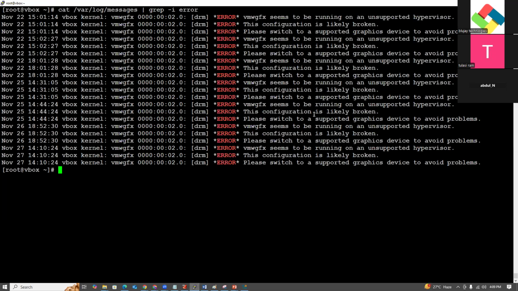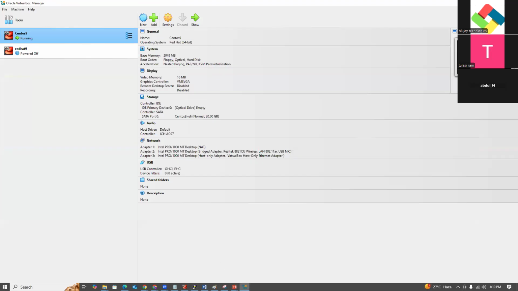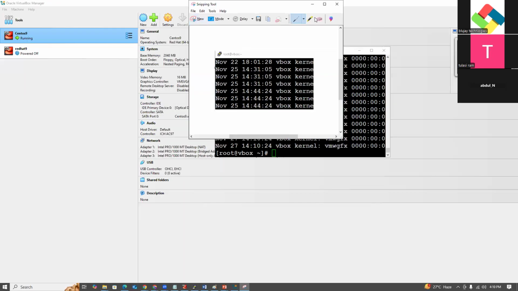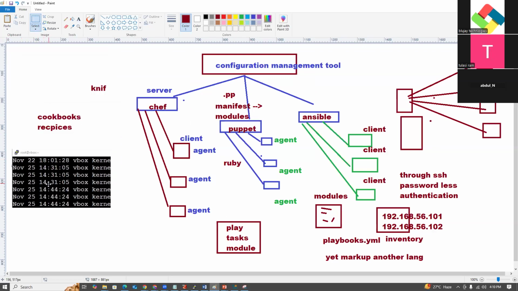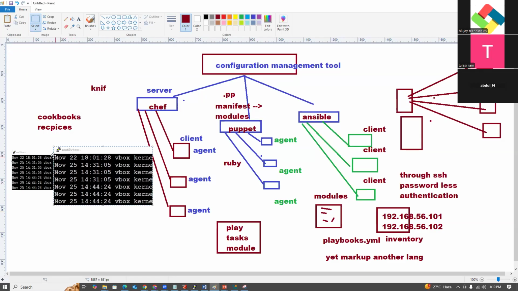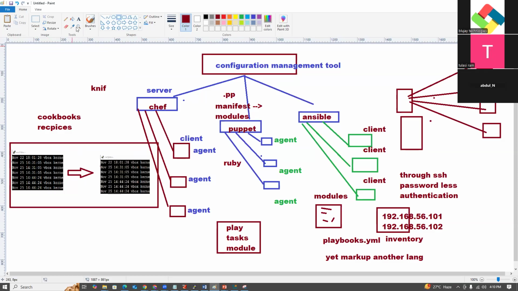Then for the other servers, you can create two servers, whatever it may be, in any cloud, in a data center, in Oracle Cloud, in Google Cloud. This is the Ansible server. Guys, mute yourself.